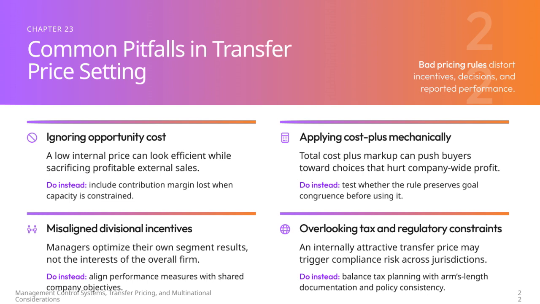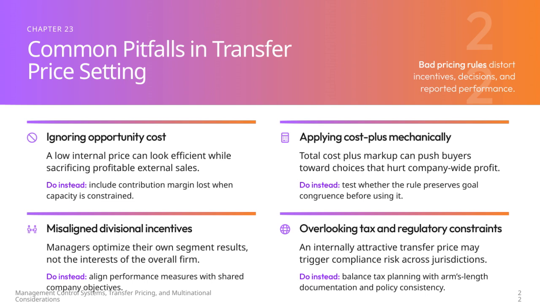Another common issue arises from misaligned divisional incentives. Managers might focus solely on maximizing their own segment's results rather than what's best for the whole company. To fix this, we need to design performance measures that align with shared objectives, ensuring everyone pulls in the same direction. Lastly, overlooking tax and regulatory constraints can create serious compliance risks.